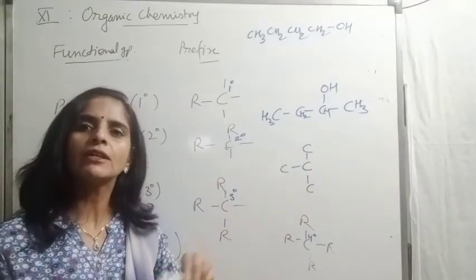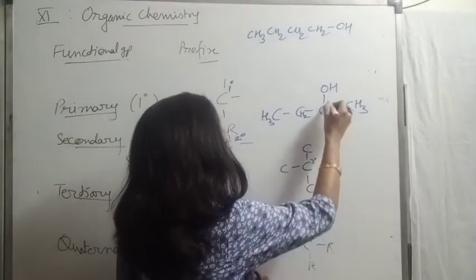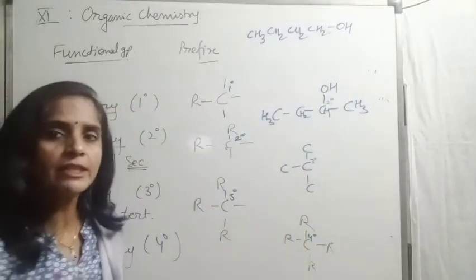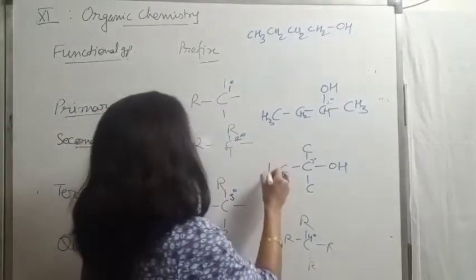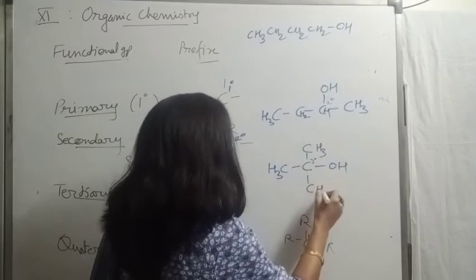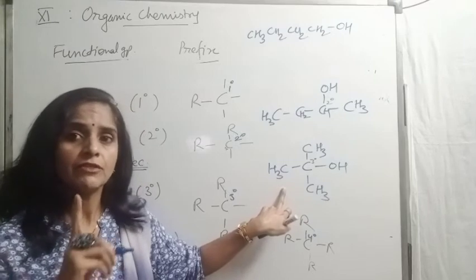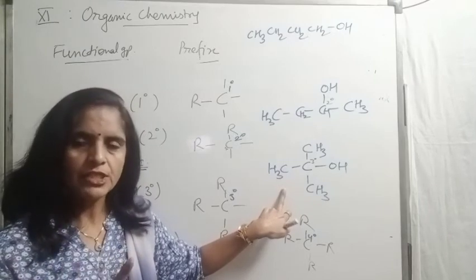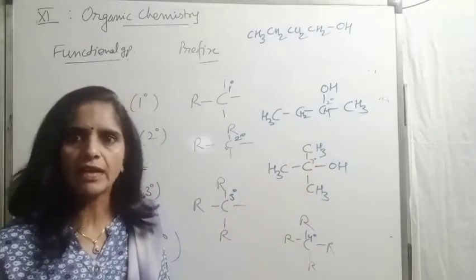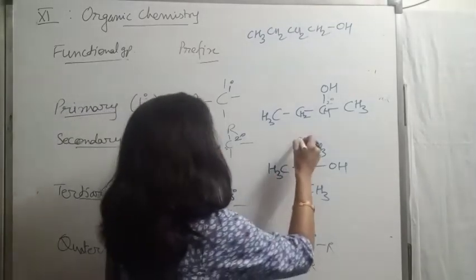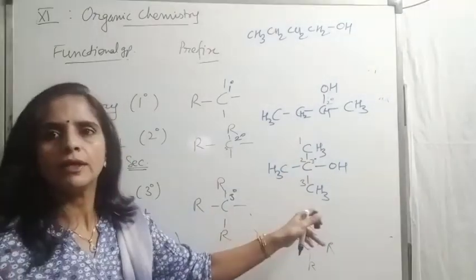Now check the tertiary carbon. On that tertiary carbon give OH group. So this is tertiary carbon here definitely. This was the secondary. So if I give OH on this tertiary carbon, now this becomes tertiary butyl alcohol. CH3, CH3. So this is the common name for tertiary butyl alcohol, but for IUPAC, we never check the total carbon. This is the major difference. Common, we check the total number of carbon atoms, but IUPAC we select the chain of carbon atoms. Like this tertiary butyl alcohol in terms of IUPAC nomenclature is 2-methyl propane 2-ol.